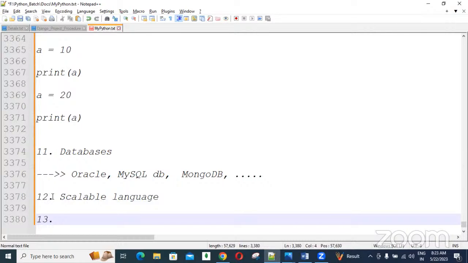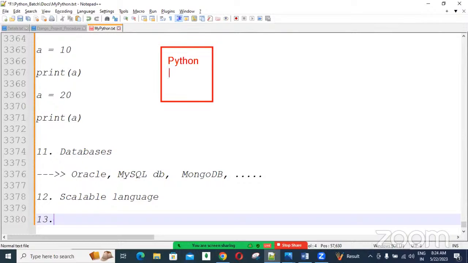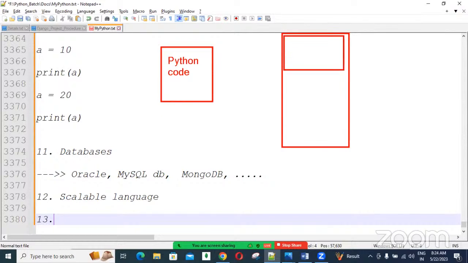Like this, we can say many points, guys. Python is embeddable, Python is extensible, like that. Embeddable and extensible means that using Python we develop some features or some lines of code, and those lines of code we can execute in Java. Means, if a Java application is there, we are integrating it with Java. So here, using Python, some lines of code are designed. Here a Java application is there, here Java related code, and here also Java related code. Java code, sorry.